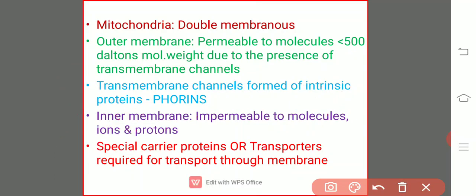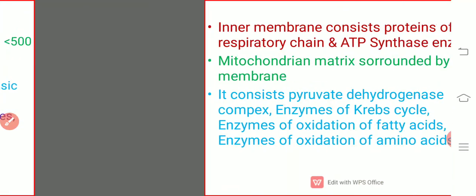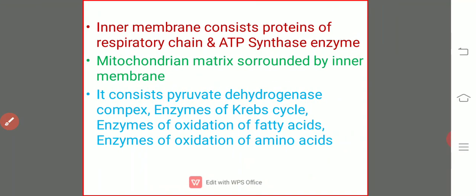So this is the composition and the presence of different things in the matrix and the inner membrane, composition of the inner membrane. Now let us see what happens to the pyruvate which has been formed from the glycolysis, how it is going to enter into the mitochondria.